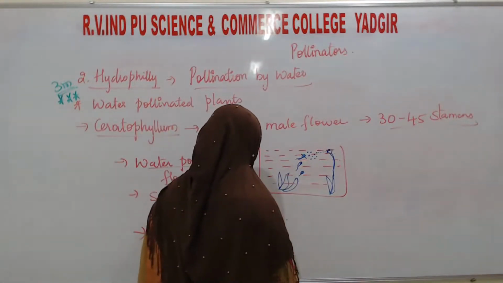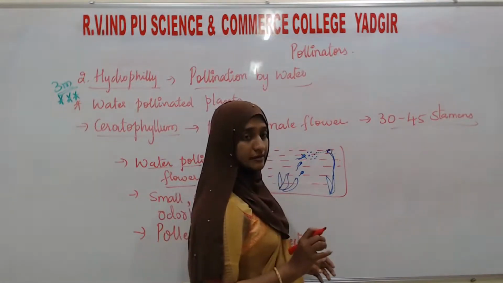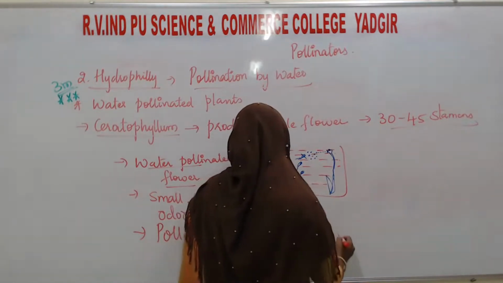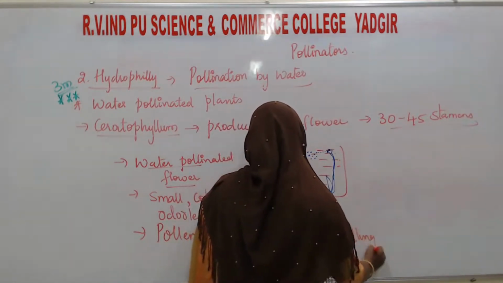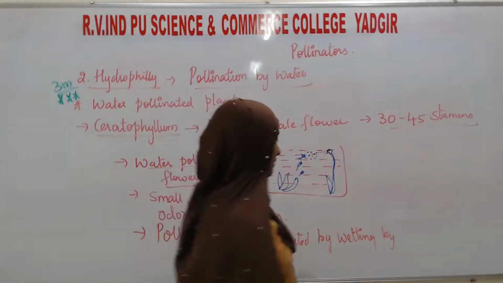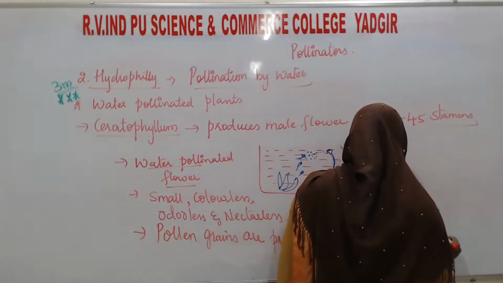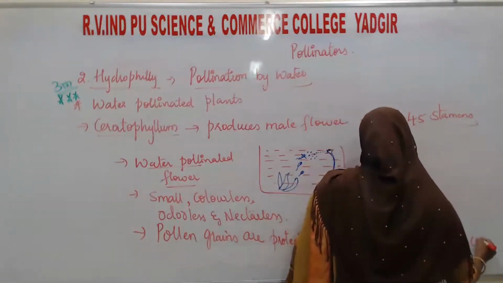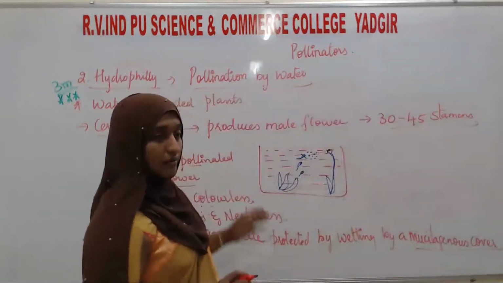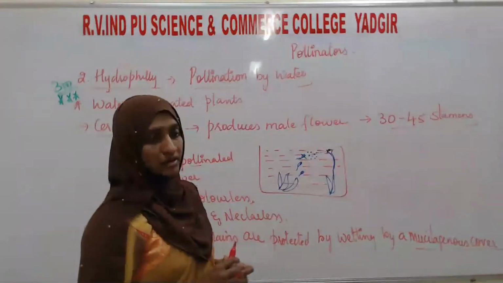The pollen grain should not become wet by water, so it is protected by a mucilaginous cover. These are the adaptations of water pollinated flowers.